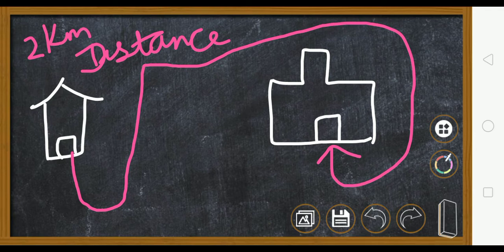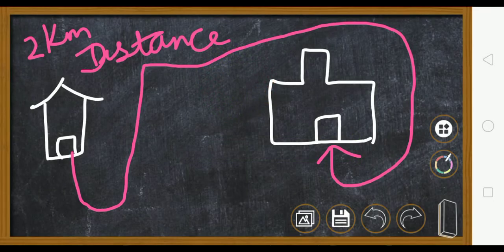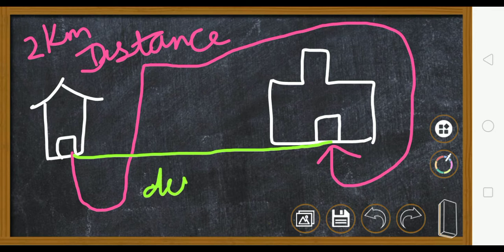Now the distance between your house and the school can also be represented like this by a straight line. You can also come like this here. Okay, this is the shortest path between your school and your house. So this green distance is known as displacement.